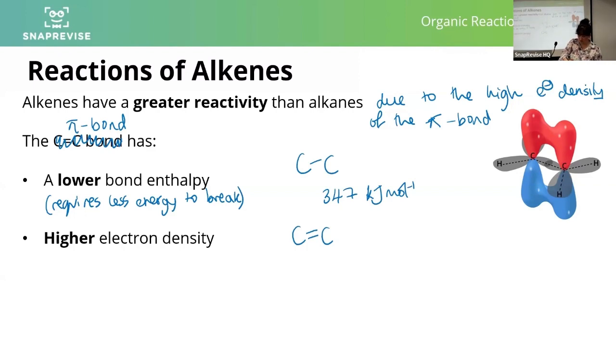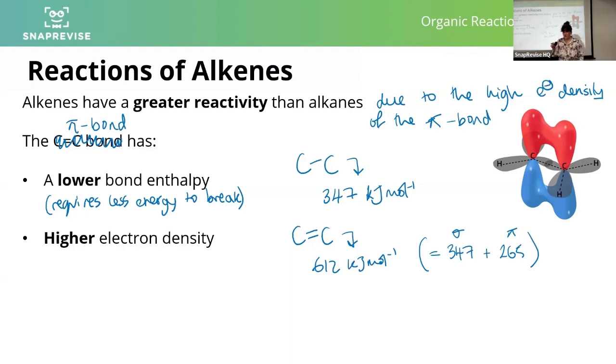The whole of a carbon-carbon double bond requires 612 kilojoules per mole to break, but that's because it's made up of 347 approximately, which is the sigma bit, and 265, which is the pi bit, the double bit of the double bond. So actually the double bit of the double bond requires less energy to break than a sigma bond does.